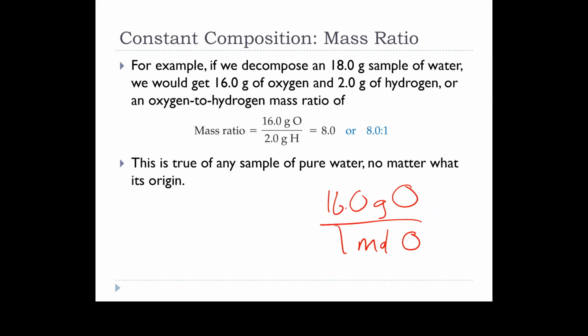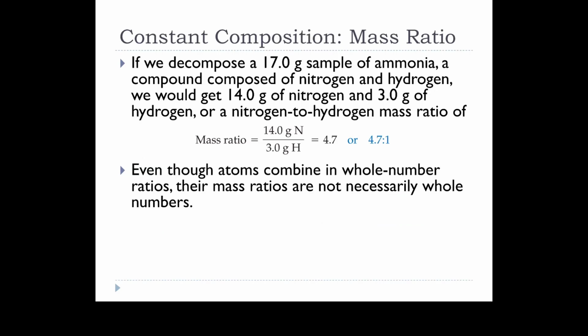So every compound is unique in whatever it is, and so when it has that atom composition, it will have a particular mass ratio that is unique. So if we looked at ammonia, ammonia would be the same kind of thing, right? If we took 17 grams of ammonia, it would break down into 14 grams of nitrogen, 3 grams of hydrogen. If we did the same calculation that we just talked about for water, and we went to the periodic table and we looked up nitrogen, we looked up hydrogen, we would see that this is NH3. So this particular mass ratio of nitrogen to hydrogen comes about because of the atom ratio.